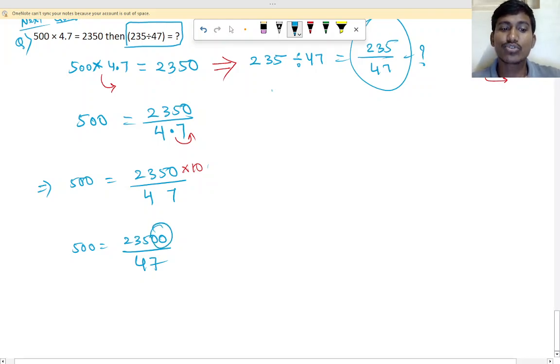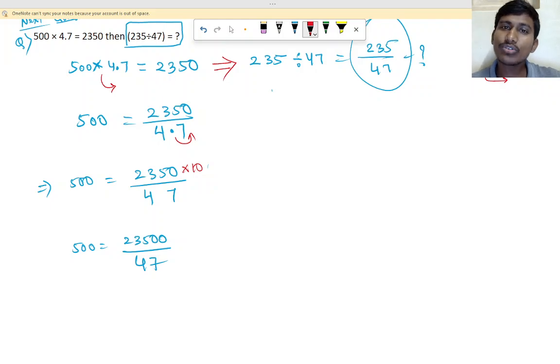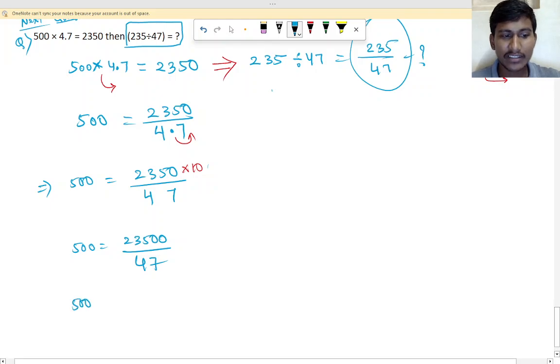2 zeros are there, so 2 zeros means we divide both sides by 100. So what we will do, we will divide on both sides. Okay, dividing both sides by 100, 500 divided by 100 is equal to 23500 divided by 47 divided by 100.